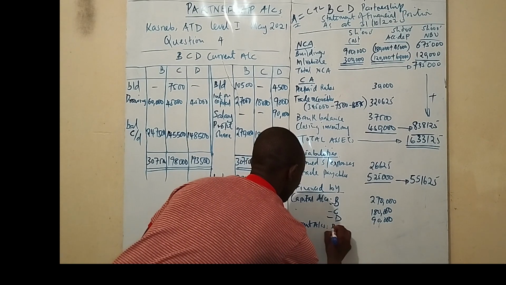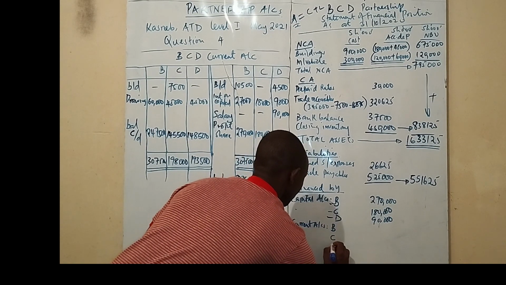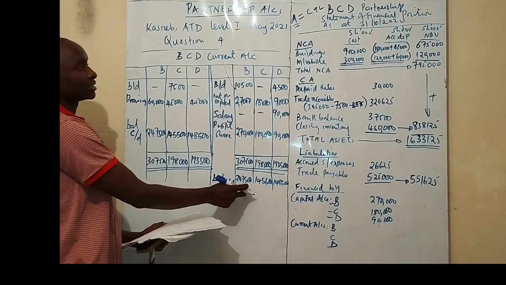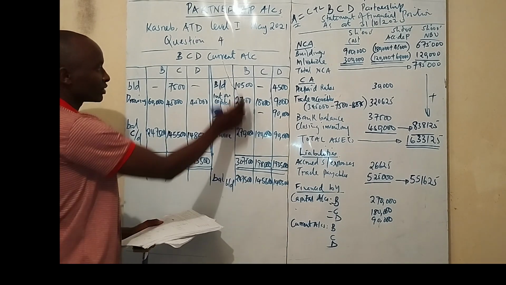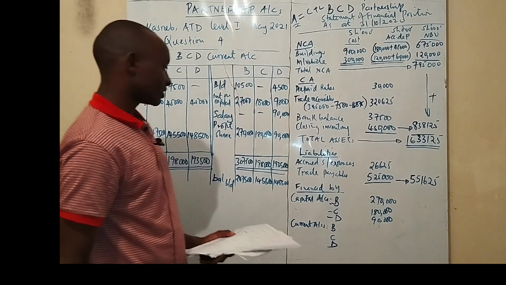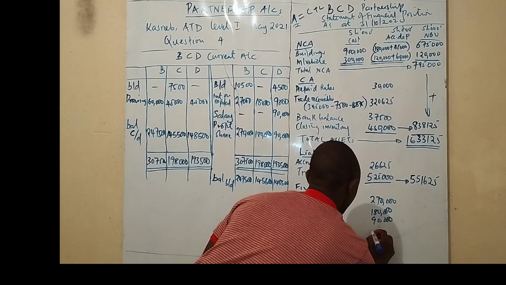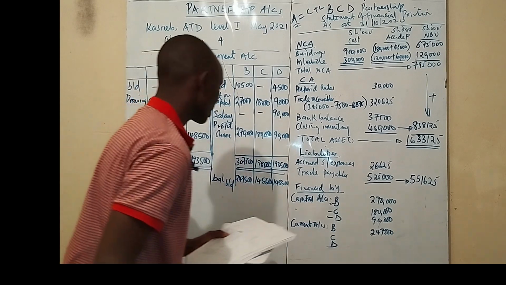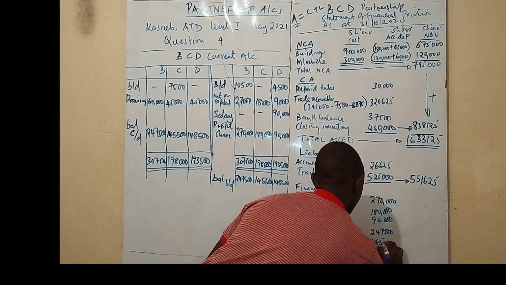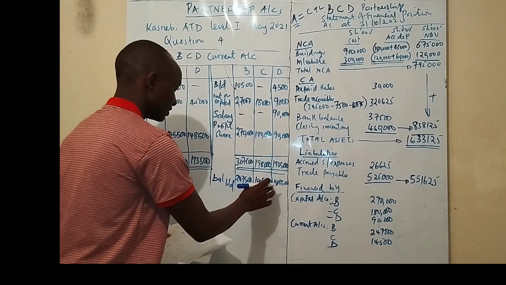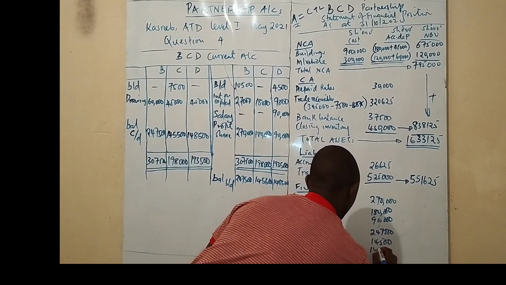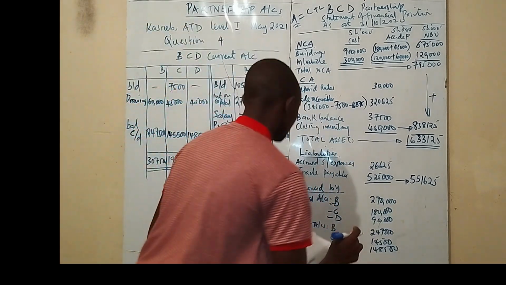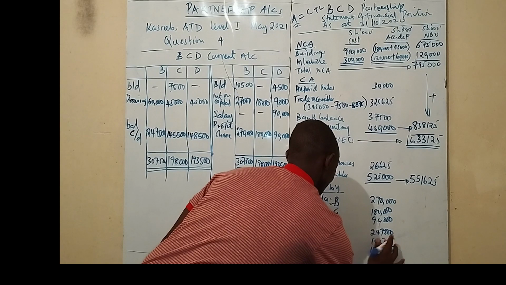We have the current accounts of Bondo, Chilungu, and Donde. So the current accounts, you come and take their balances from the current account. For Bondo, the balance was 247,500. For Chilungu was 145,500. Then 148,500 for Donde.